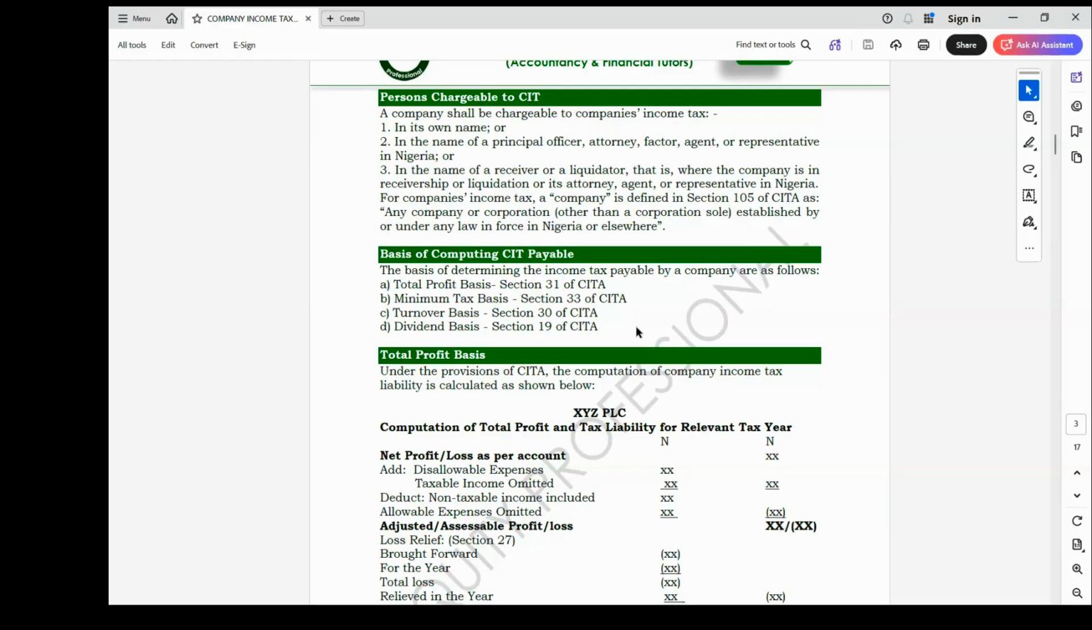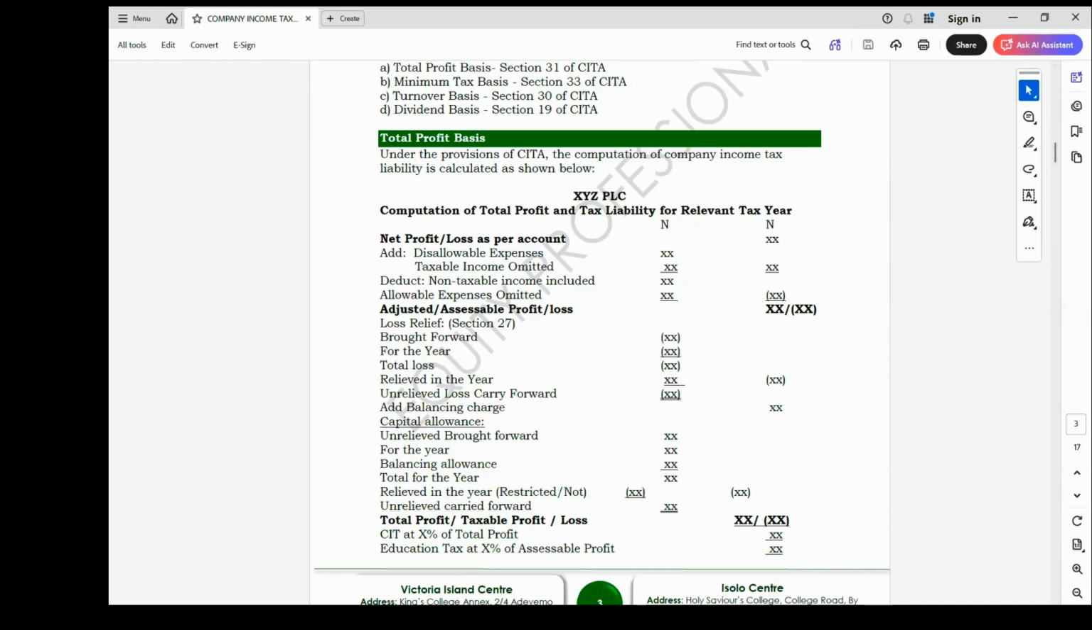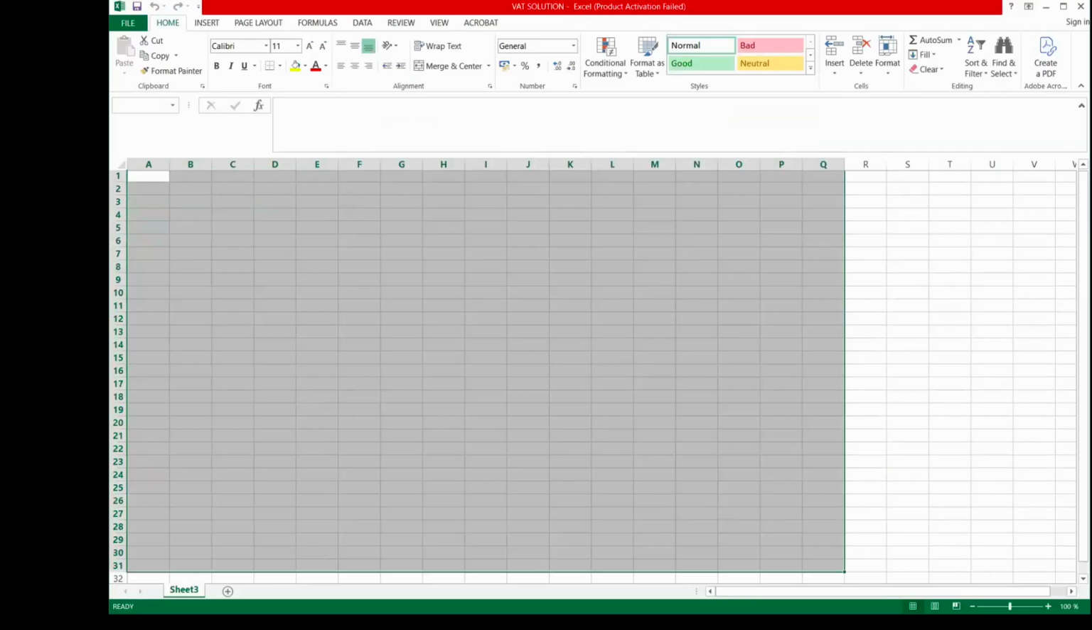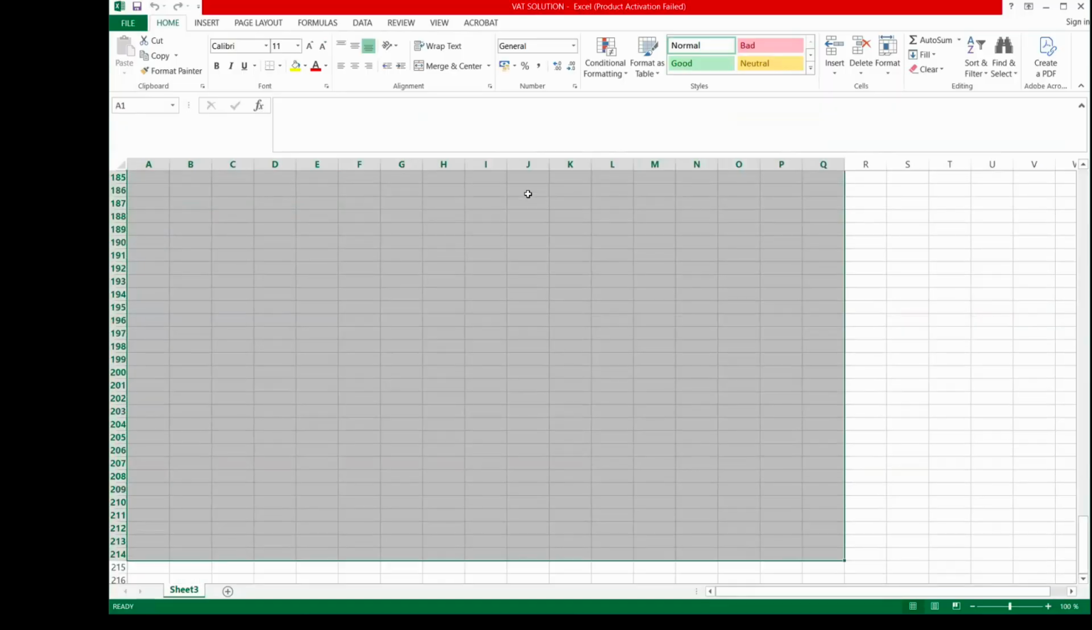We have the net profit or loss approach, and we have the turnover approach. Two approaches can be adopted: the net profit or loss approach and the turnover approach.